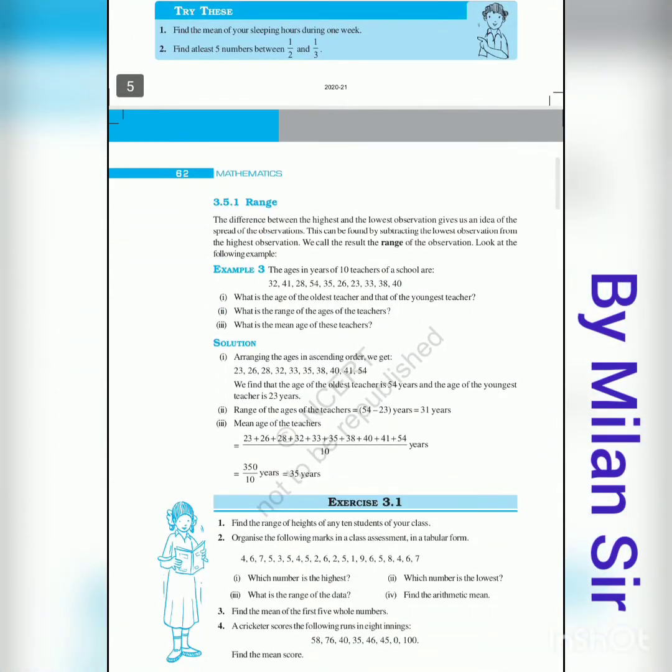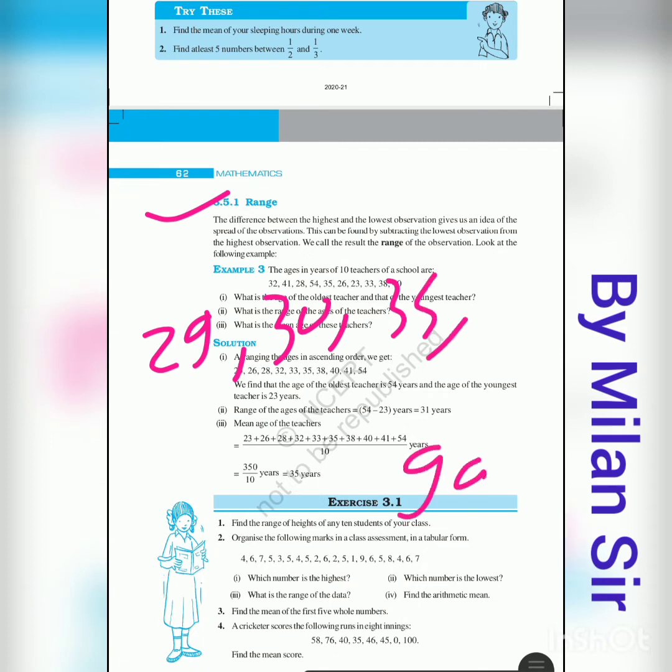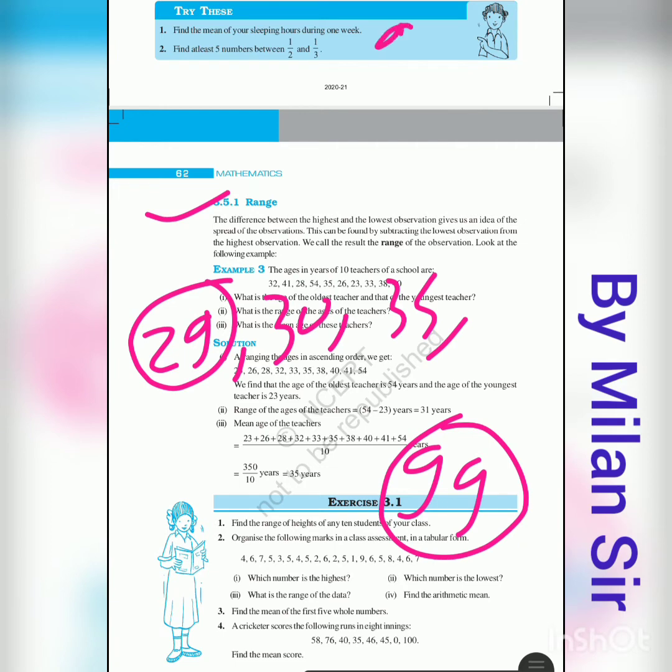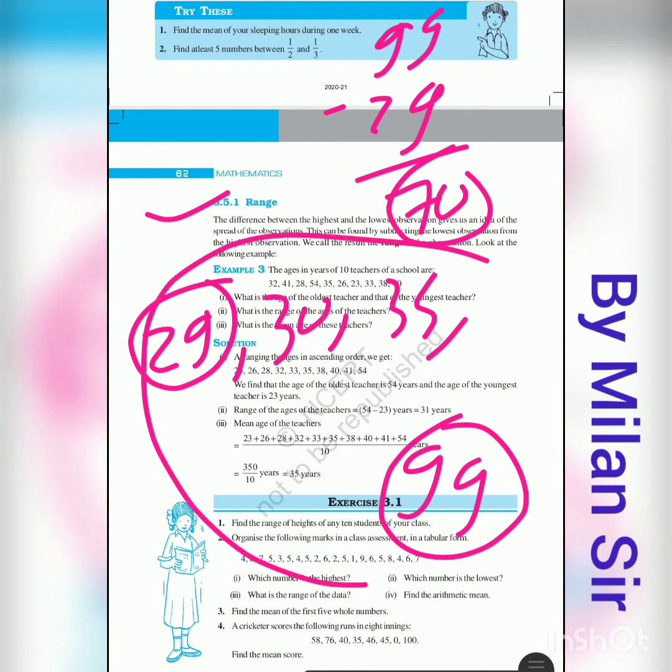After that, range. Range means the difference between the highest value and the lowest value. For example, if there is a test of 100 marks, and the marks of students in the class are like 29, 30, 35, 99, what is the range of this data? Big number minus small number, 99 minus 29. So the range is 70.